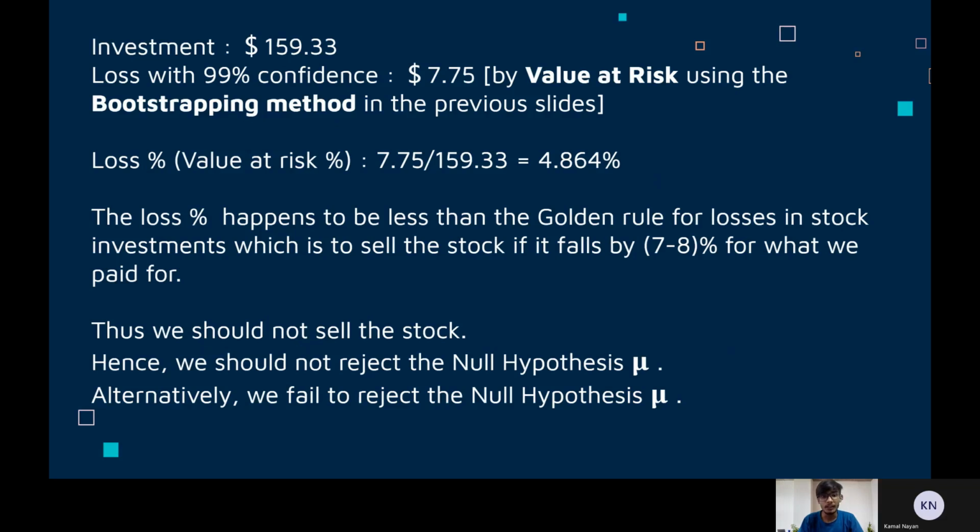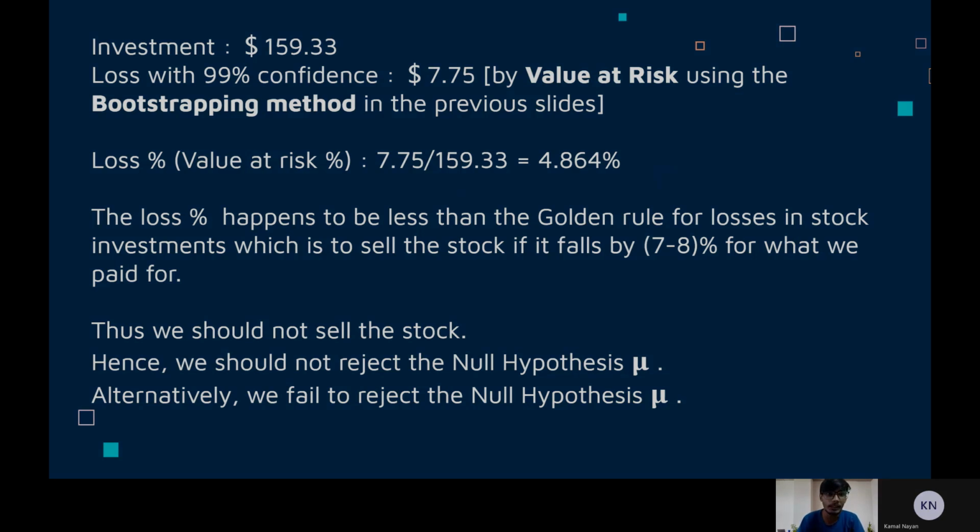We have our investment and data loss from which we can calculate our loss or value at risk percentage. It seems that the loss percent is 4.864, which is well below the 7 to 8% margin. Hence, we cannot reject the null hypothesis and thus we do not sell the stock. Now, Rohit will conclude the presentation.